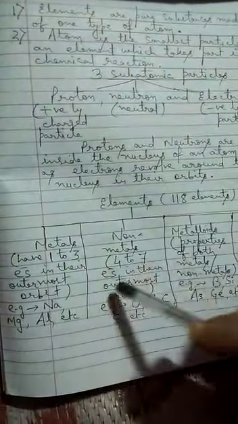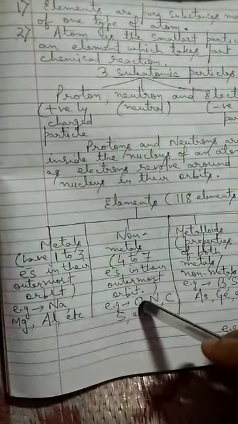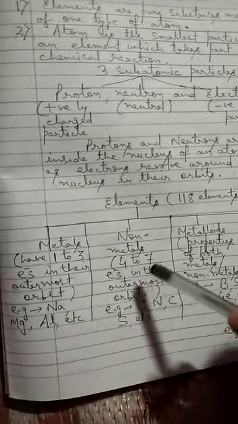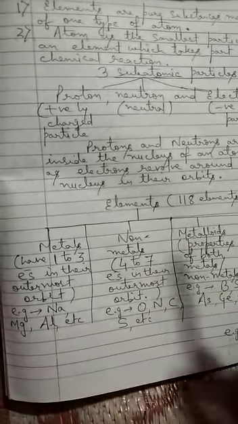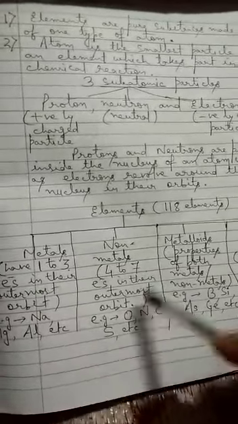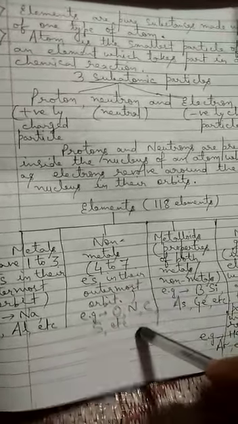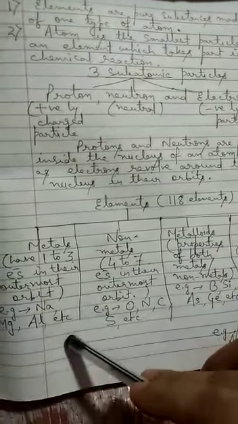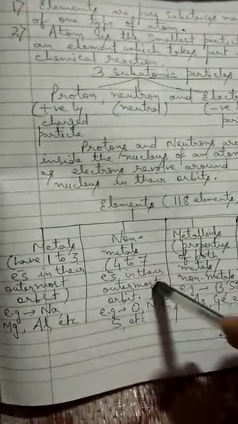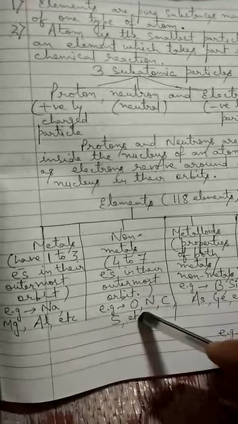Non-metals, they have 4 to 7 electrons in their outermost orbit. As a result, what they will do? They will try to gain electrons because they cannot lose 4, 5, 6, 7 electrons from their outermost orbit. So they will try to gain electrons. As a result, they form negative charge, thus becomes anion. Example: oxygen, nitrogen, carbon, sulfur, etc. Metals are generally hard, they are solid, exception mercury, which is in liquid state. Non-metals are solid and gases, again exception bromine, which is liquid state.